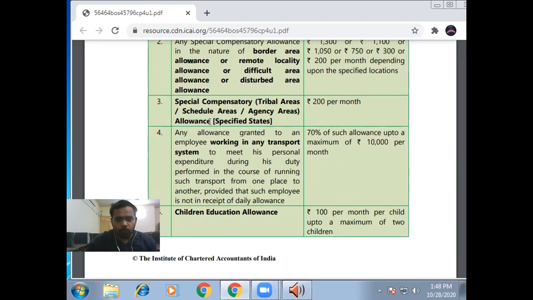Okay. Fourth point, any allowance granted to an employee working in any transport system to meet his personal expenditure during his duty performed in the course of running such transport from one place to another, provided that such employee is not in receipt of daily allowance. Then 70% of the allowance up to a maximum of 10,000 per month is exempt. Okay, the rest of the allowances we will discuss in the next video.